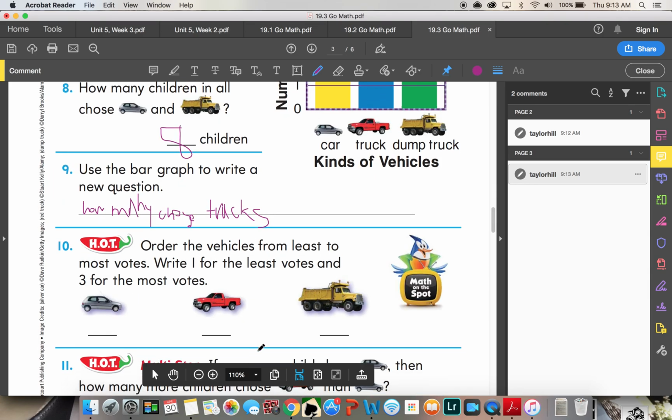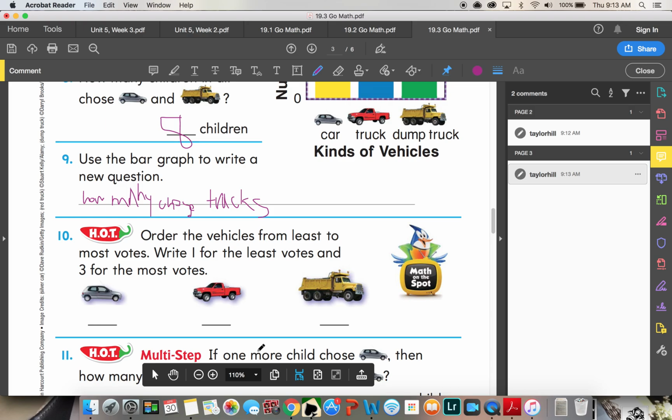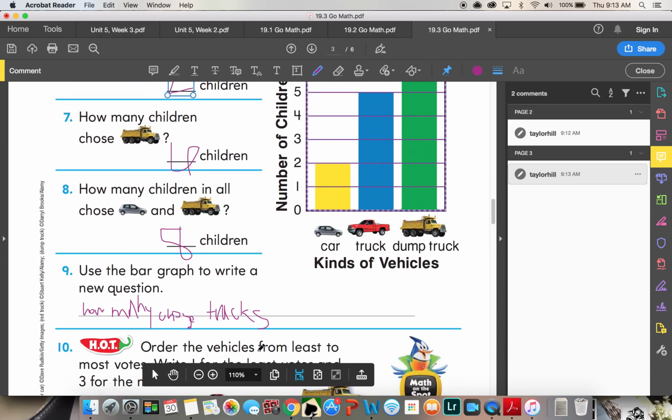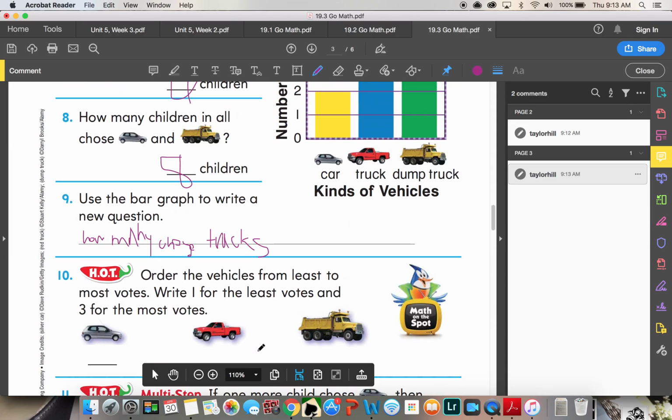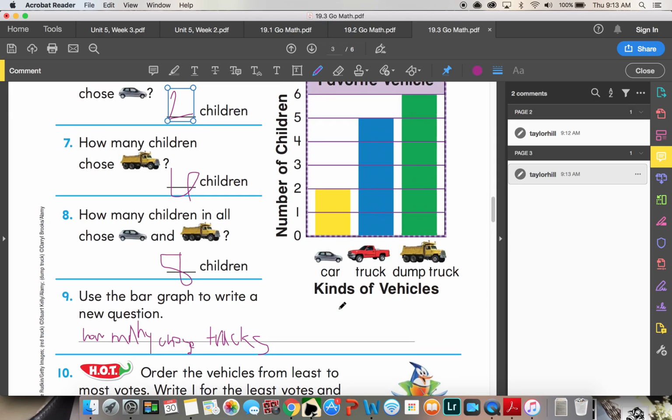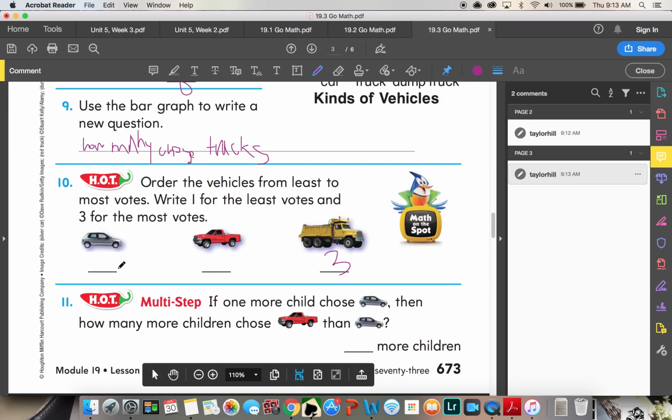Okay. Order the vehicles from least to most votes. Write 1 for the least votes and 3 for the most votes. So which one had the most votes? Dump trucks. So 3 for the most votes. Which one had the least amount of votes? Cars. Oh, oops. That would be 1, and this would be a 2.